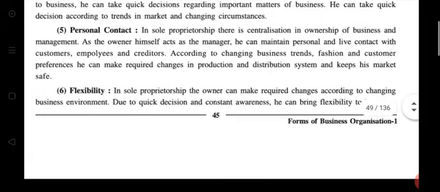Then personal contact. In sole proprietorship, there is centralized ownership of business and management. So the owner himself acts as a manager and maintains personal and live contact with customers, employees and creditors, because in this type of business, limited criteria are available. So personal contact can be maintained. And according to changing business trends, fashion and customer preference, he can make required changes in production and distribution system and keep his market safe. So it is a very big advantage for the sole proprietor.